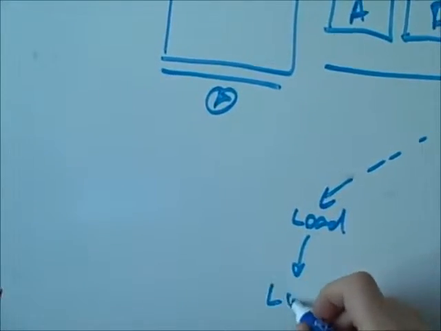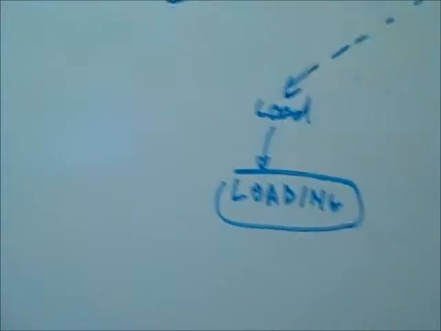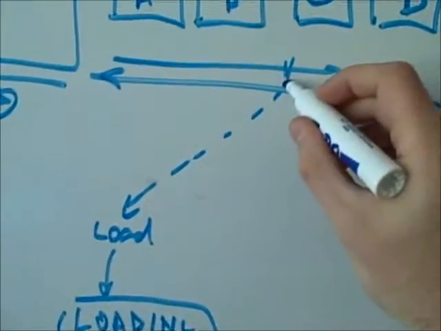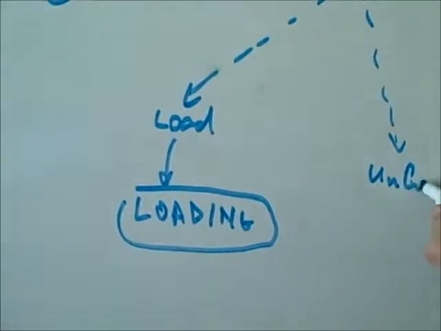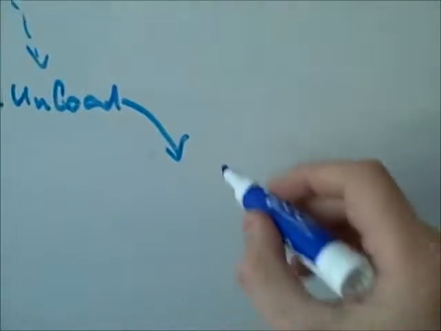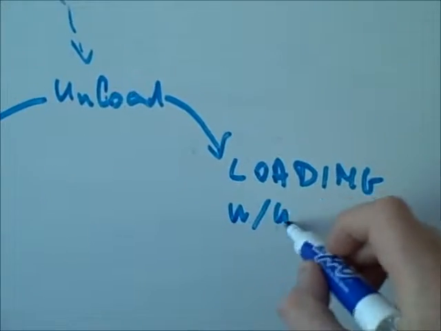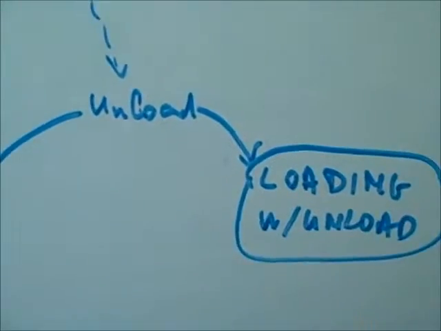A load event is going to be generated, which in turn is going to put the state machine for extent C in loading state. Let's say now we scrub back. As the playhead moves towards the beginning of the project, at some point, texture for C will have to be unloaded. We cannot just cancel the load since the extent is already in loading state. Thus, extent state machine enters loading with unload state. That way, when the loading is finished, we know that the texture has to be unloaded.